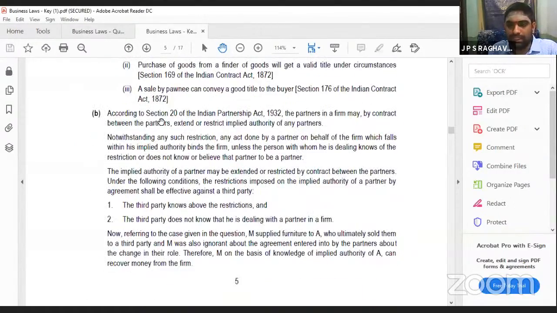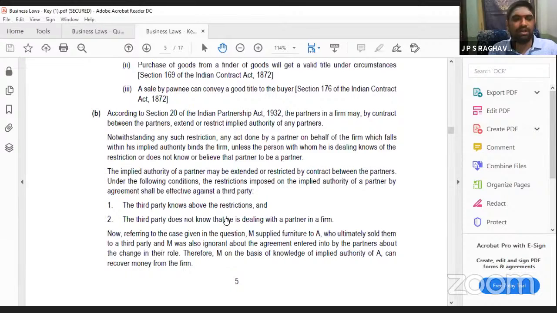See, Section 20. If you can remember this, you have to write these points. If the third party knows the restriction, or the third party doesn't know that he is a partner at all, in these two situations he cannot make the firm liable. Otherwise, he can make the firm liable. So these points you have to write. This is the same thing, only divided into points here.